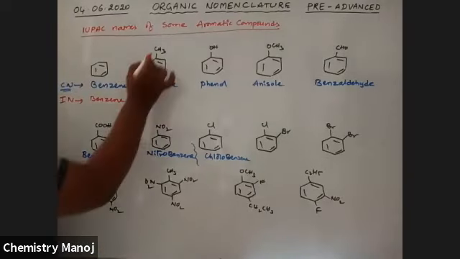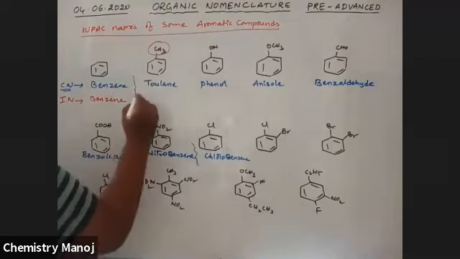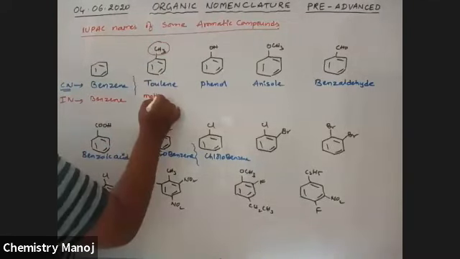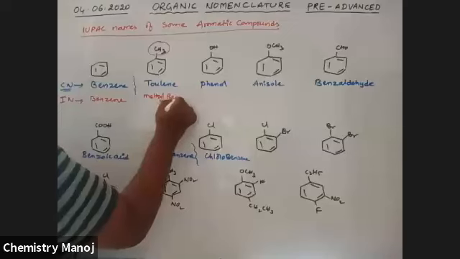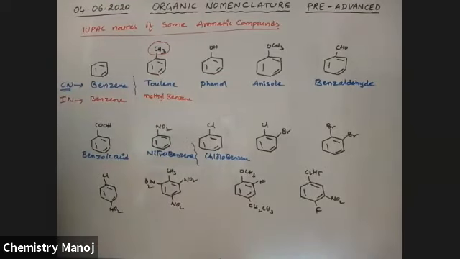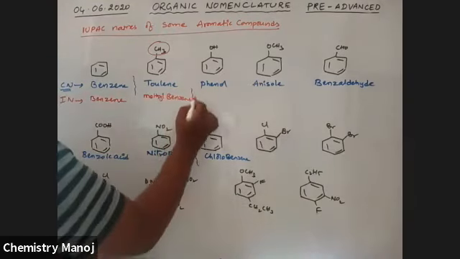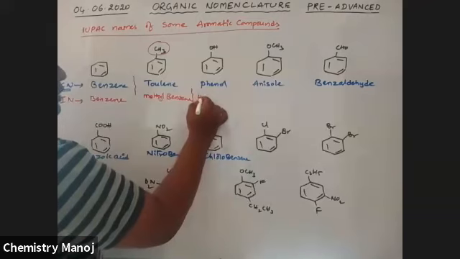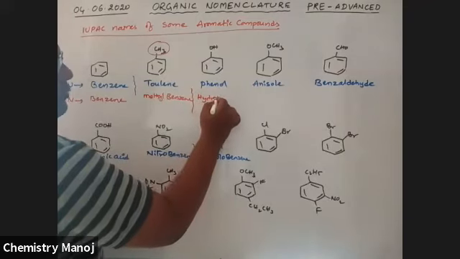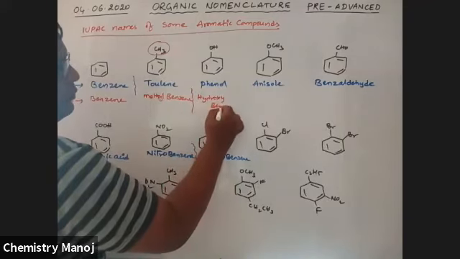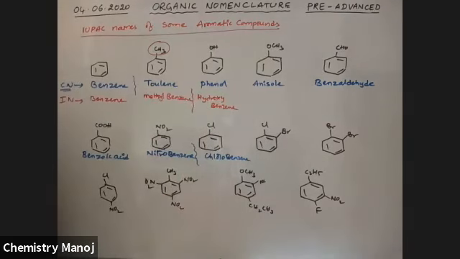Now a methyl group attached to benzene, methylbenzene. Methylbenzene is the IUPAC name of this compound. Now, OH is attached, that is hydroxybenzene. It is the IUPAC name.